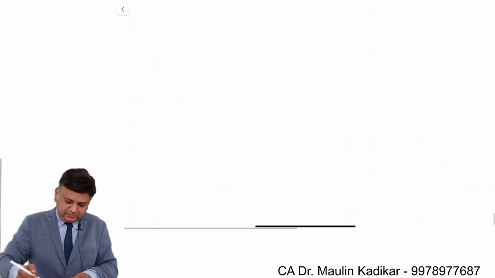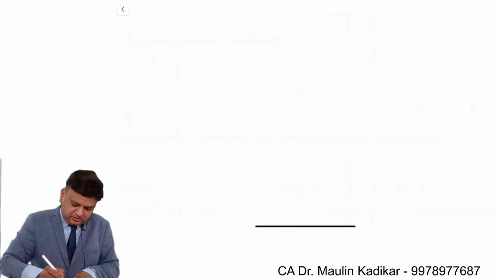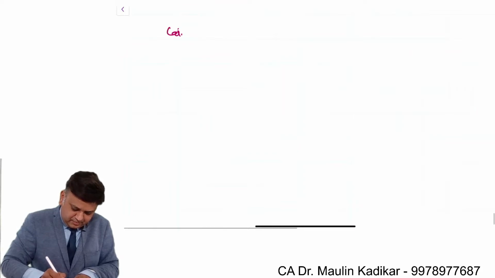Write down answer the question. Heading right down, calculation of works cost.